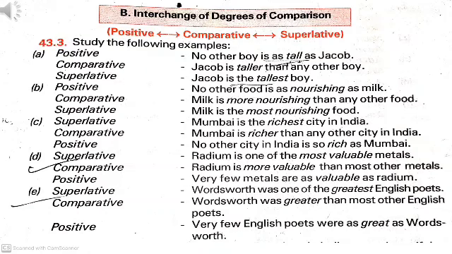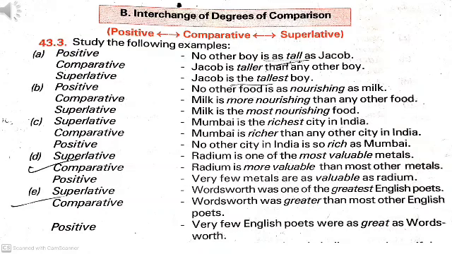Now, E. Wordsworth was one of the greatest English poets. The greatest, superlative degree of comparison is used here. Now, comparative degree. Wordsworth was greater than most other English poets.